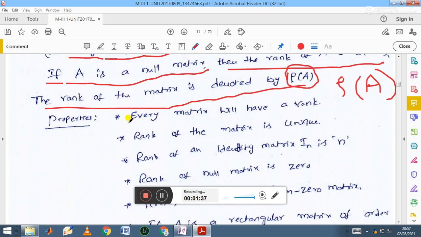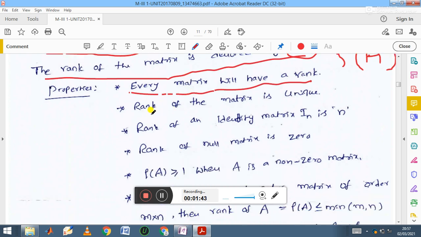First one, every matrix will have a rank. Each and every matrix has a rank. Second, rank of a matrix is unique. Suppose, let us take an example, rank of matrix A is 3. So rank of the given matrix will be 3. It will not alter and it will not change at any time.